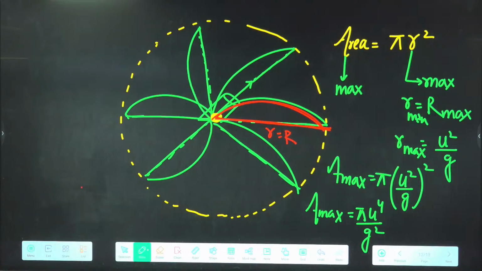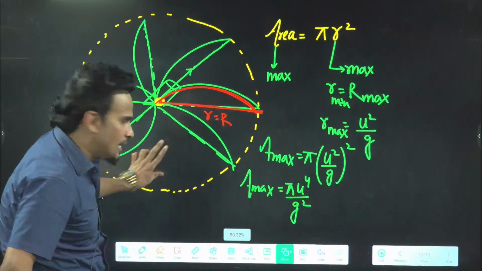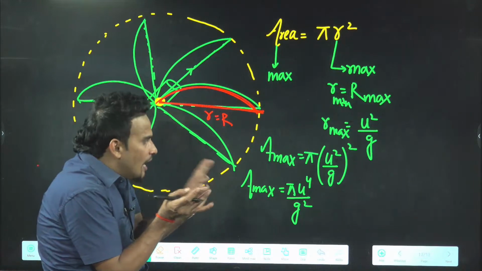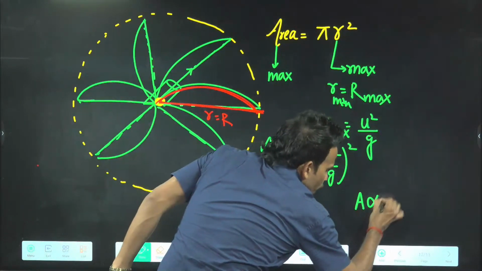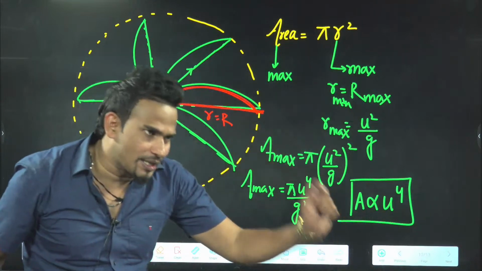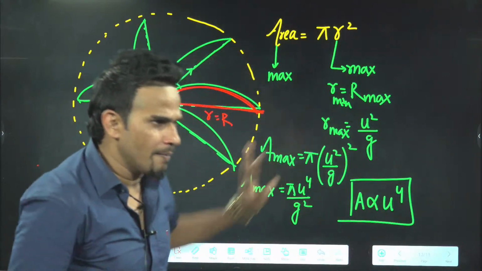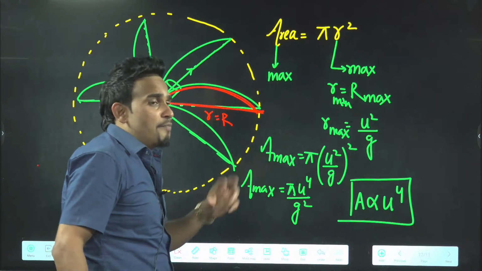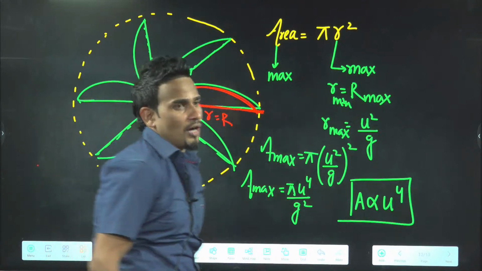Everyone got it? Now see here, this question came this year in JEE Mains. There they gave the velocity of two guns. They said two guns are there and they asked about the ratio of area. So you can see here, area is proportional to u to the power 4. They said one gun fires with 2 meters per second, the other gun fires with 4 meters per second. Find the ratio of area covered by them. You can do it now. This is also asked in terms of water. If a pipe is there, find the area of plants which will get water, or this is also asked.